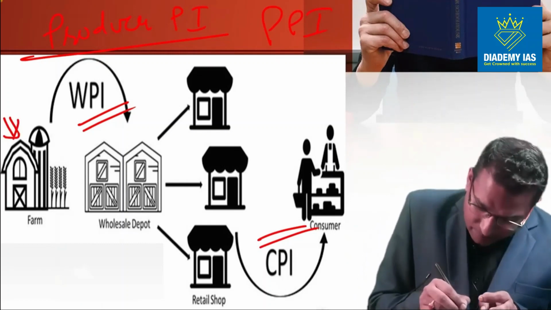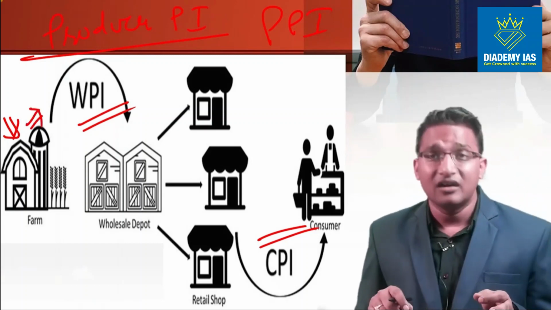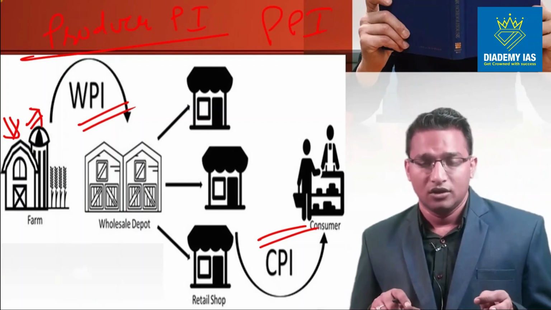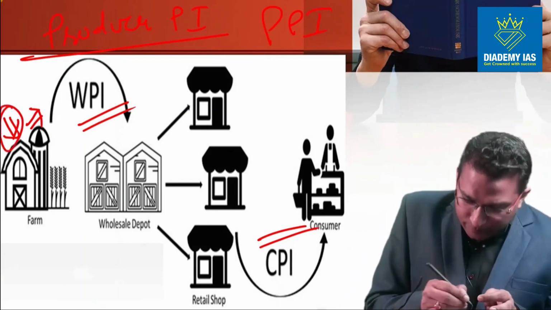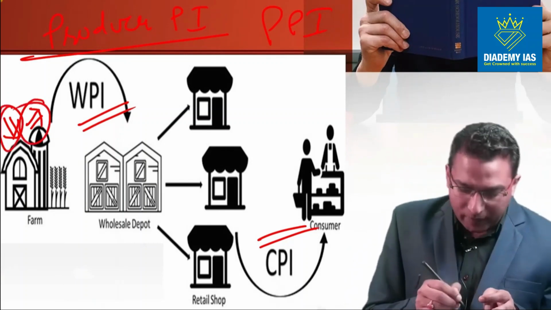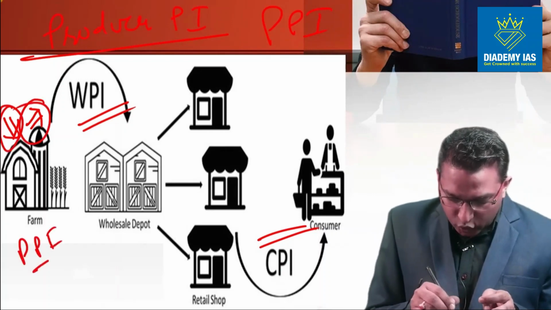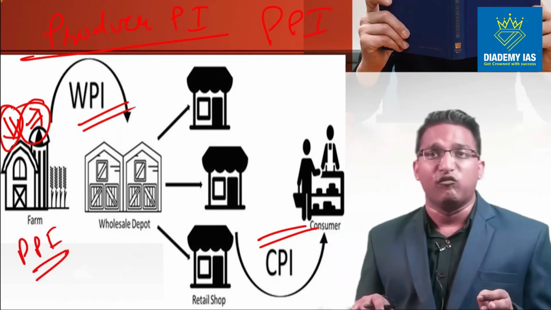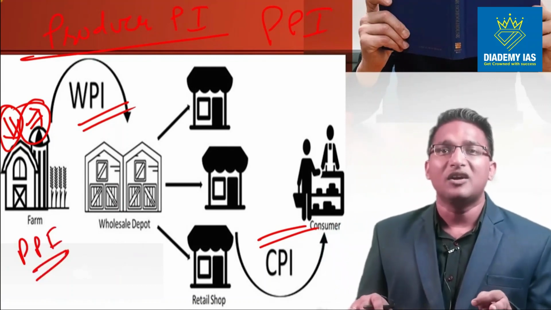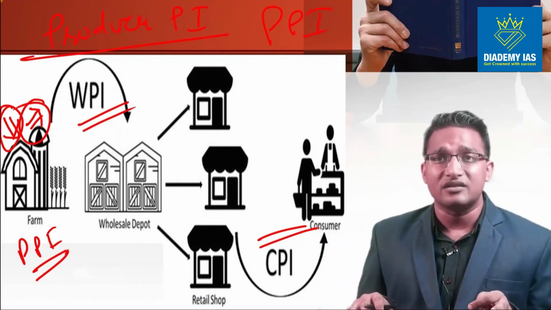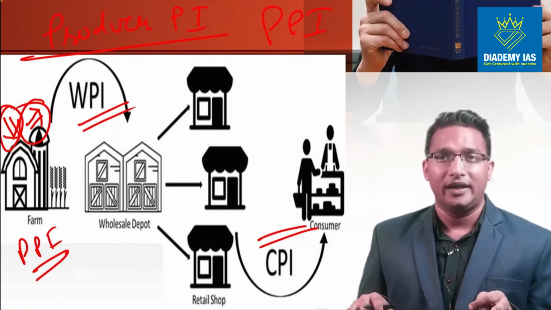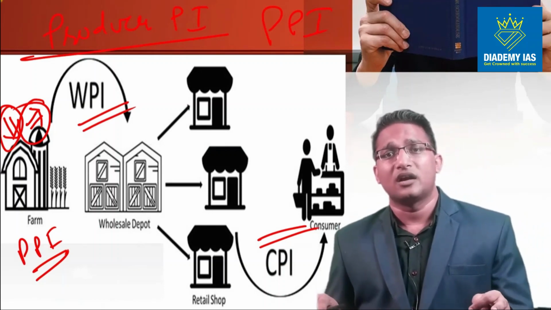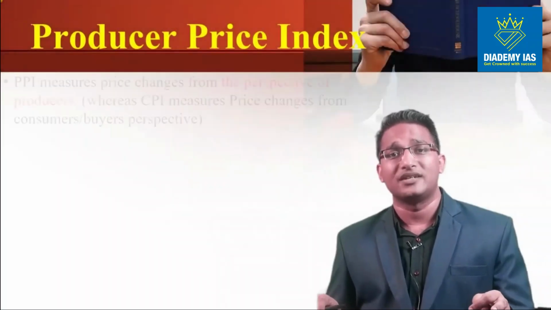And what about the prices of output which are received by the production house or a producer? So for tracking these input prices and these output prices, we calculate the producer price index. This producer price index is not calculated formally at present in India, but it is being considered seriously to replace the WPI, because there are certain lacunas in the WPI, right? So let us see a couple more things about the producer price index.